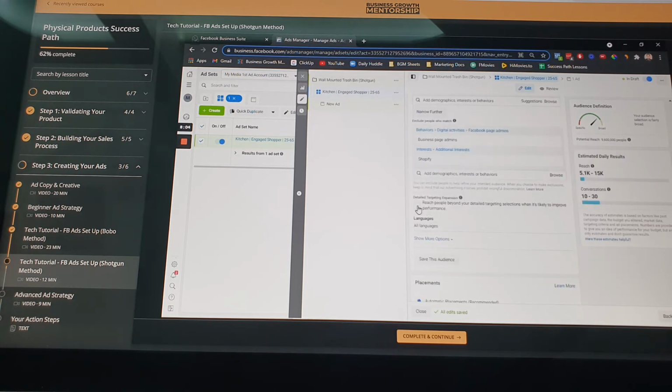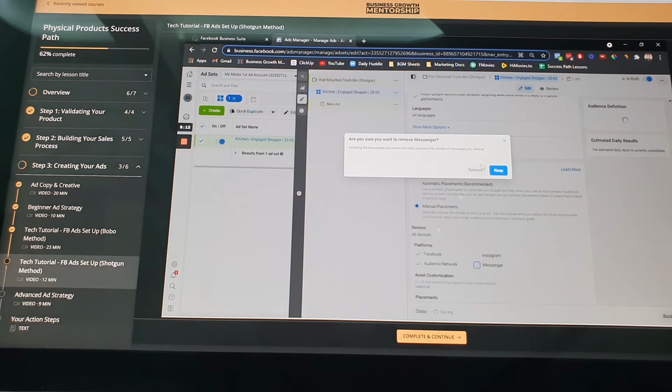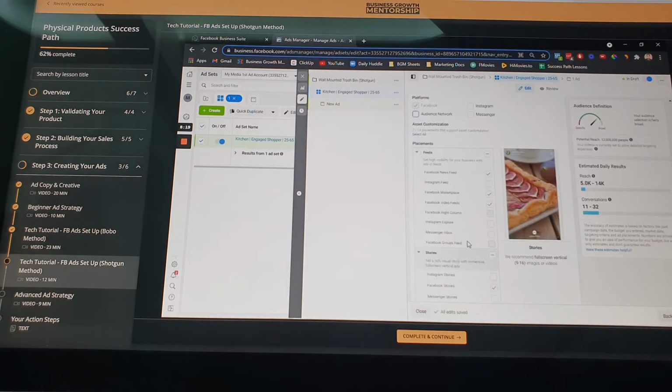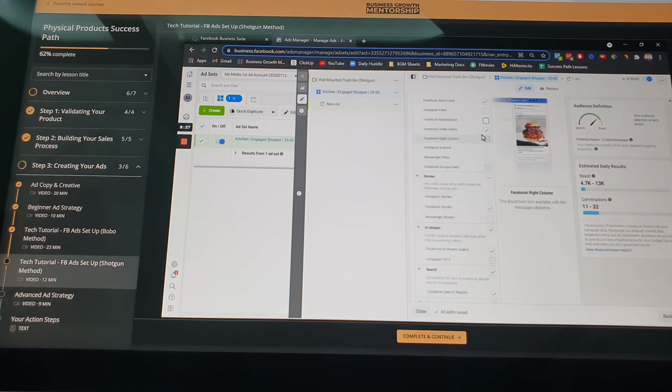But still I will turn on the detailed targeting expansion. And then sa placement, I'll go for manual pa rin. Then sa Facebook, I will just leave Facebook newsfeed. I will remove the marketplace and then I leave Facebook video feeds as we will still be using video creatives later. Exclude ito.